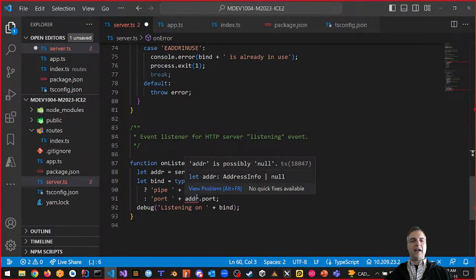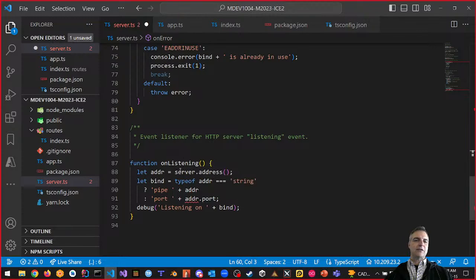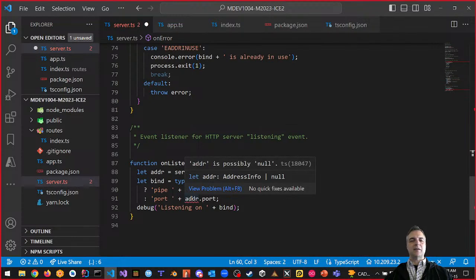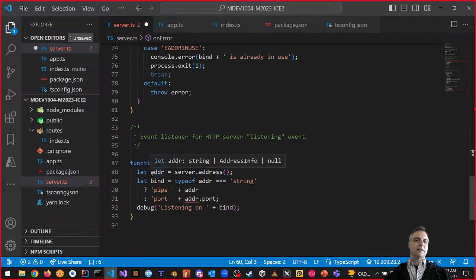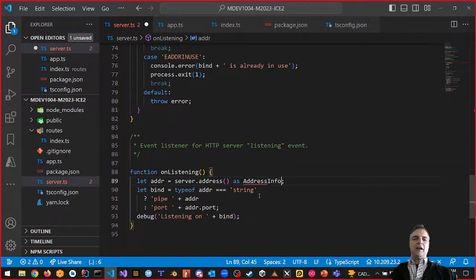And same thing goes down here. This is also wrong because of the address.port. It says the address is a server.address, and then the address.port is also something that's weird because it says address is possibly null. Look at the options, right? It could be a string. It could be address info. Or it could be null. So we can actually cast this. This is an interesting way of fixing it. For the bottom one, on listening, we can say as address info. If we made this as address info, then all of a sudden it fixes our problem.